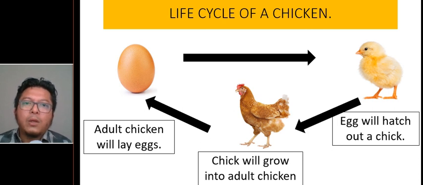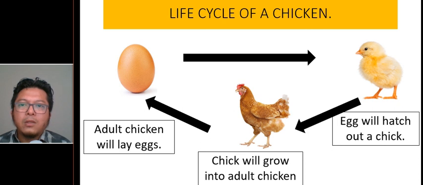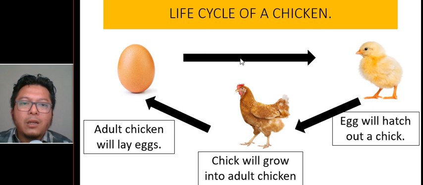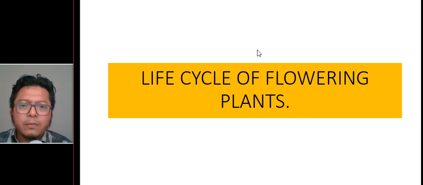Children will grow up and become teenagers like your brothers and sisters. Your brothers and sisters will grow up into adult persons like me, like your father and mother. And then we have babies. Adult people have babies, and the baby will grow up again one more time. Now here is the same life cycle of a chicken.